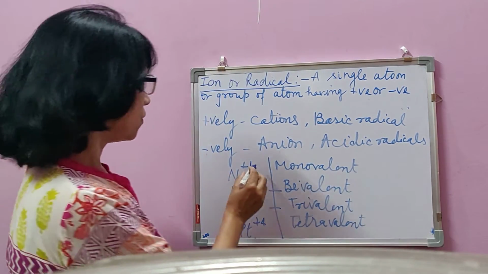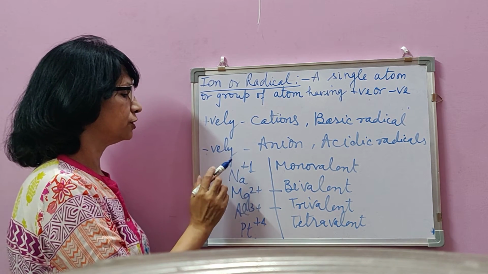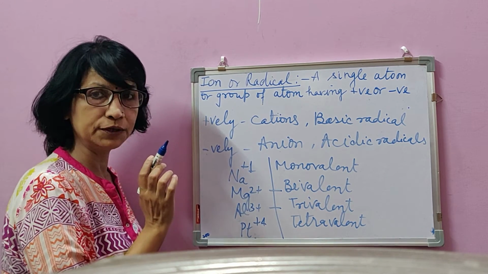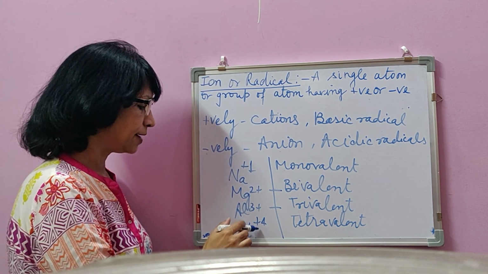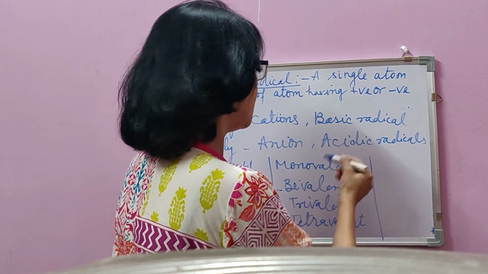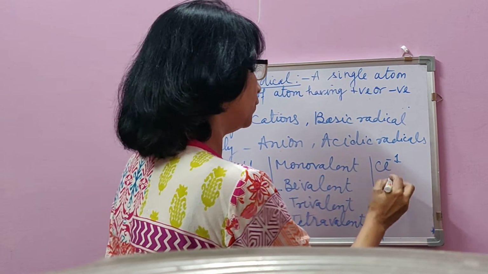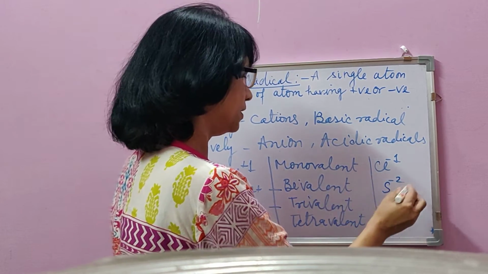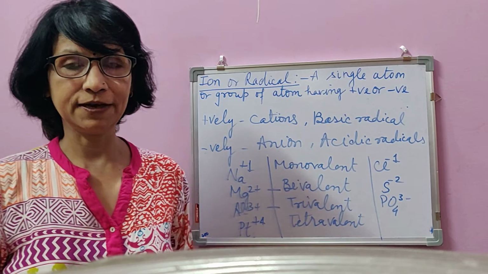Children, valency of a radical depends on amount of charge. If sodium ion is having 1 unit positive charge, it means its valency is 1. Magnesium ion is having 2 unit positive charge, so its valency is 2. Aluminium ion is having 3 units, so its valency is 3. Platinum is having 4, so its valency is 4. In the same way, even anions may have 1, 2 or 3 valency, like chloride ion is having 1 valency, so it is monovalent. And sulfide ion is having 2 valency, so it is bivalent. Phosphate ion is having 3 valency, so this is trivalent.